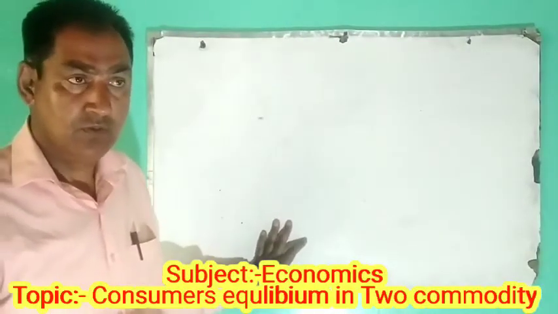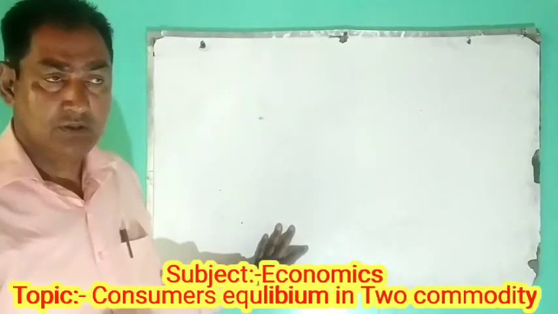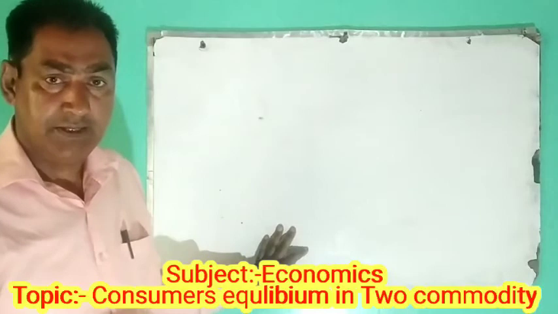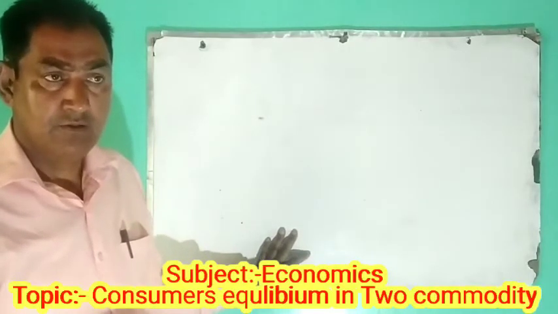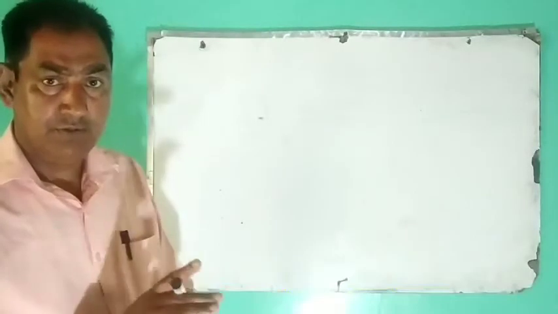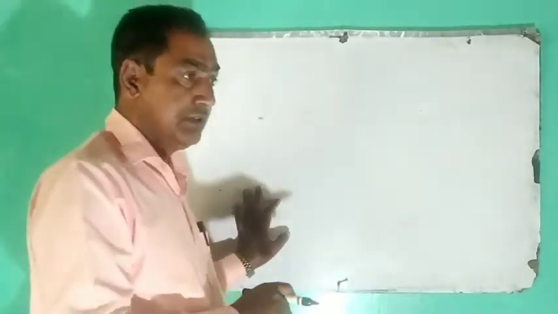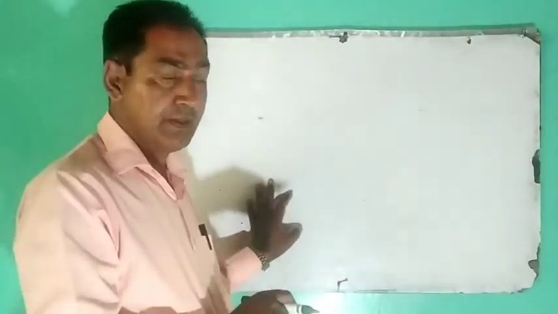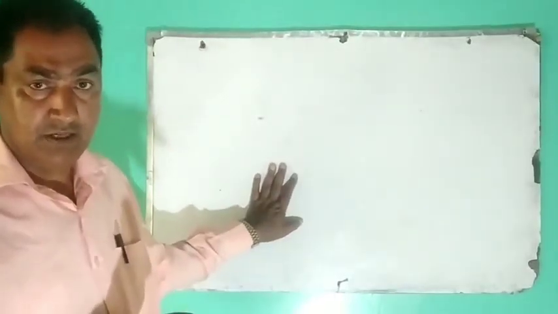As we know, when forces are acting in opposite direction, when they are exactly equal, the object on which the forces are acting is said to be in a state of equilibrium. Therefore, equilibrium means a state of balance.